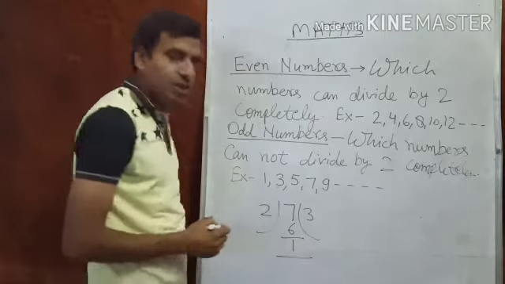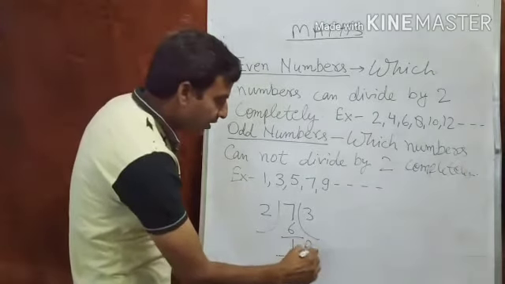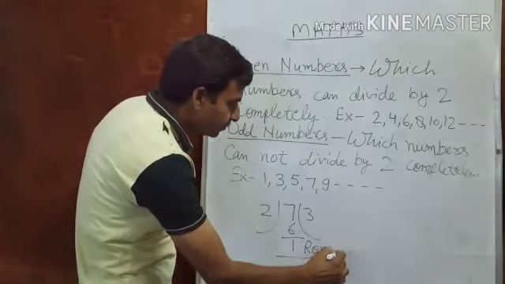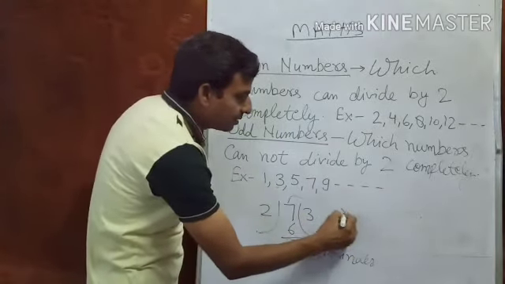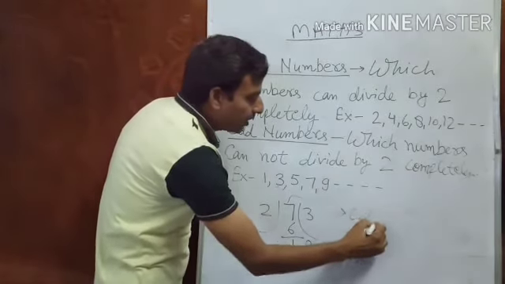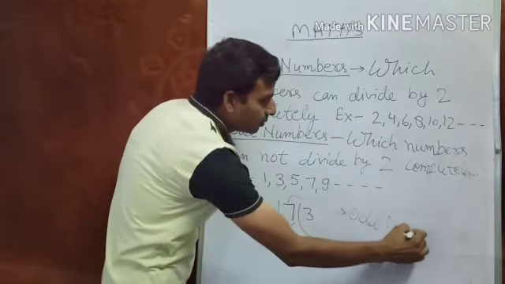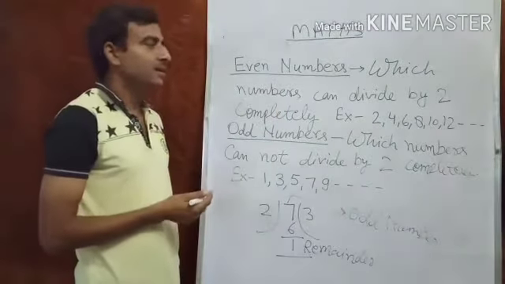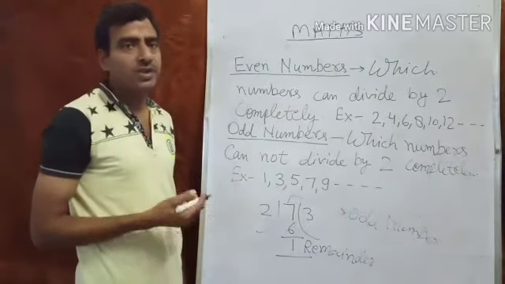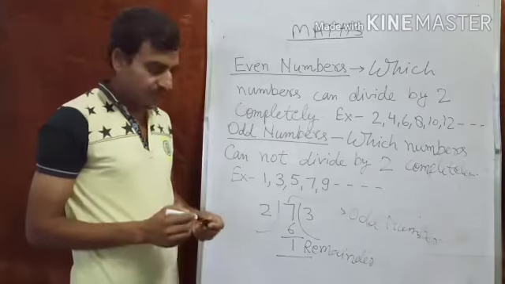Now it is not possible. It is a remainder. It means 7 is an odd number. By this process you can check easily which one is even number and which one is odd number. Next,